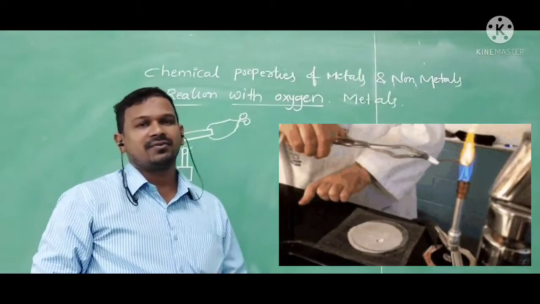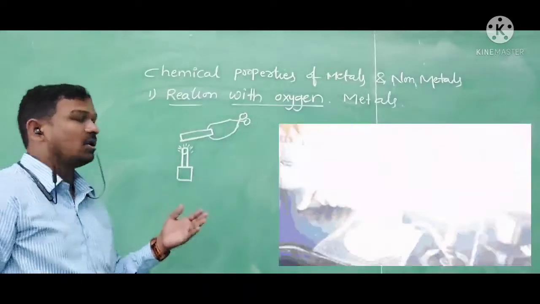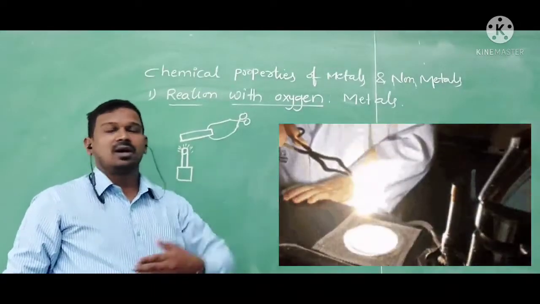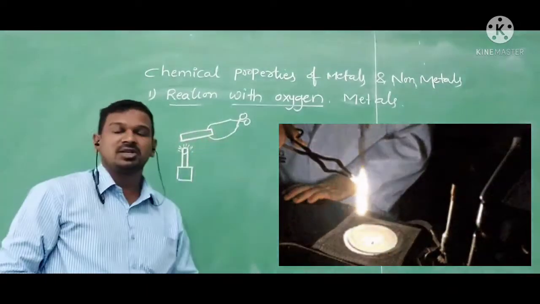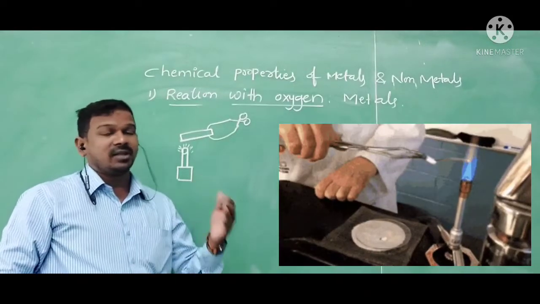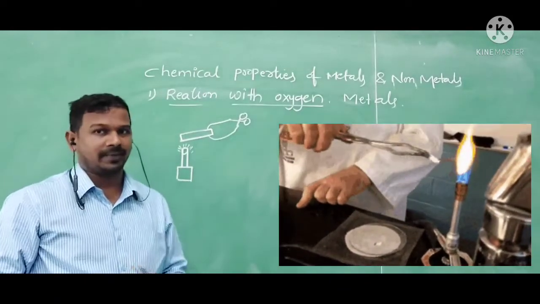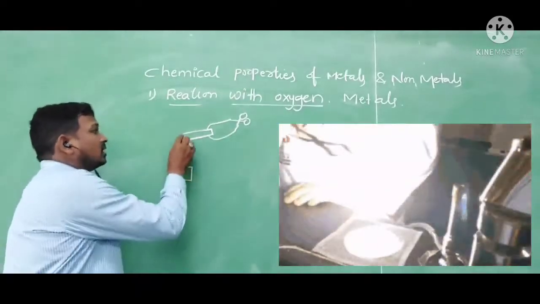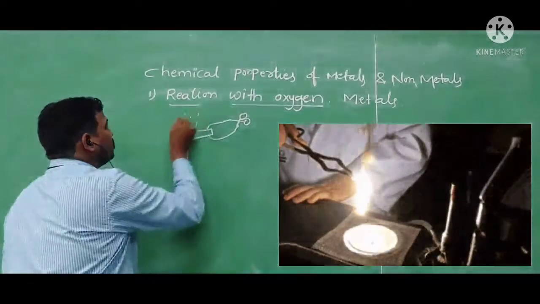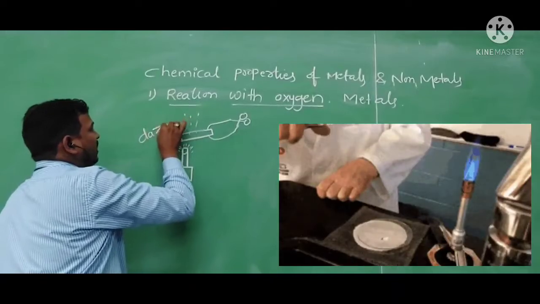When it catches the fire, with the help of the oxygen present around the magnesium, it starts burning. While it is burning, it produces a dazzling white flame.